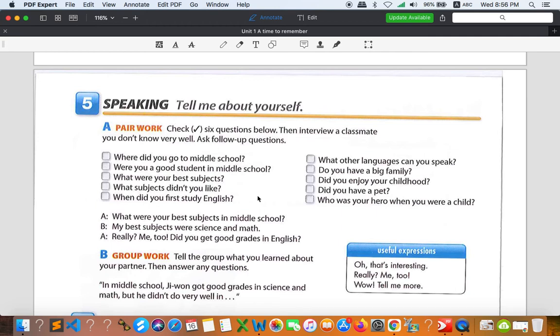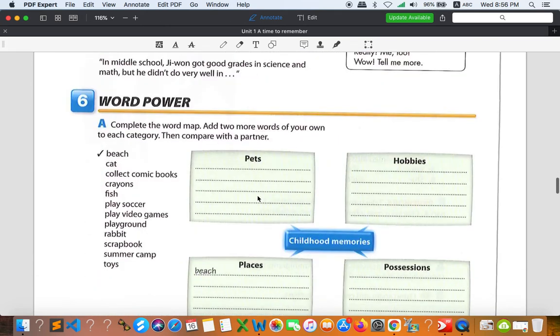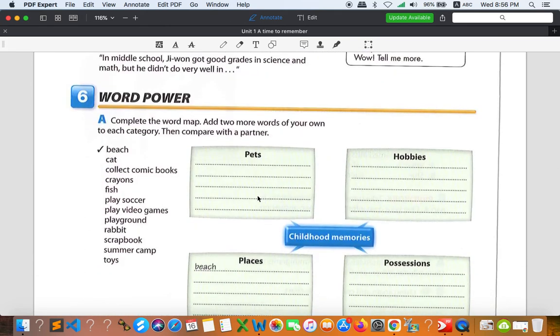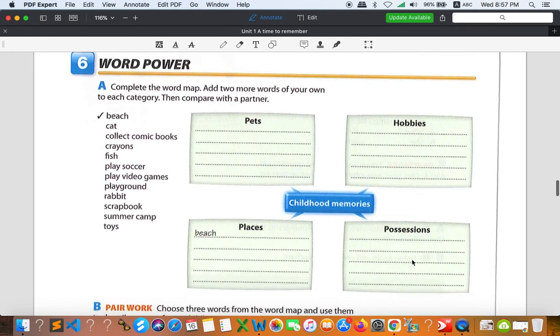All right, so let's go to number 6, which is about word power. That is the activity that we are going to focus on, and this is also the last activity for this session. Complete the word map. Add 2 more words of your own to each category. Then compare with a partner. So we have 4 different categories: pets, hobbies, possessions, and places.